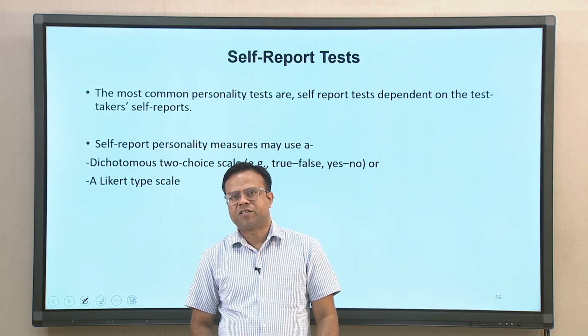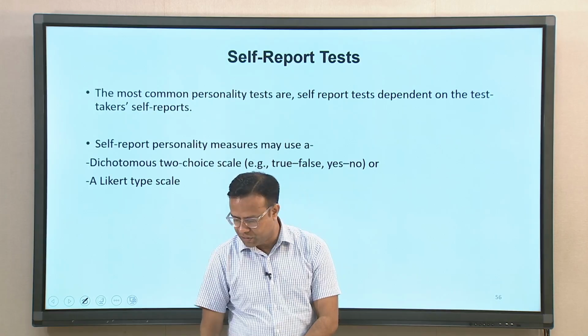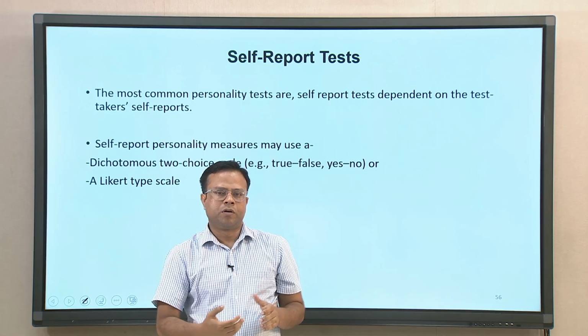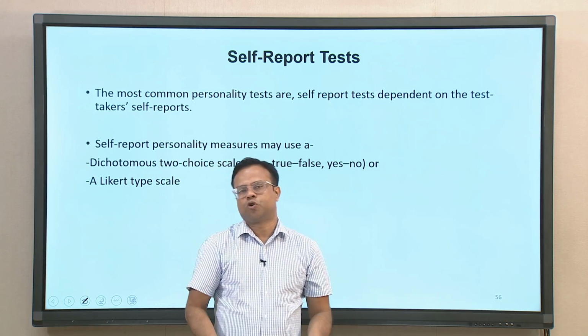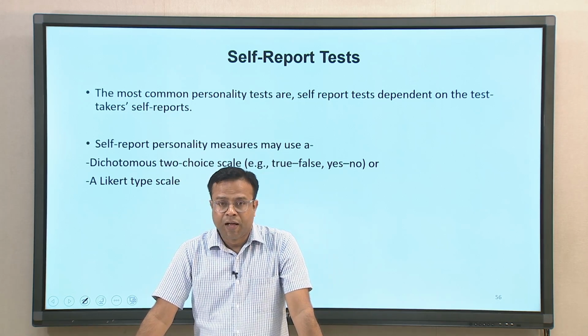So, let us discuss some of the more popular methods of personality assessment. We will not be able to talk about all kinds of tests, but some of the major assessment methods will be discussed here. The first one, the most commonly used, is the self-report personality test.